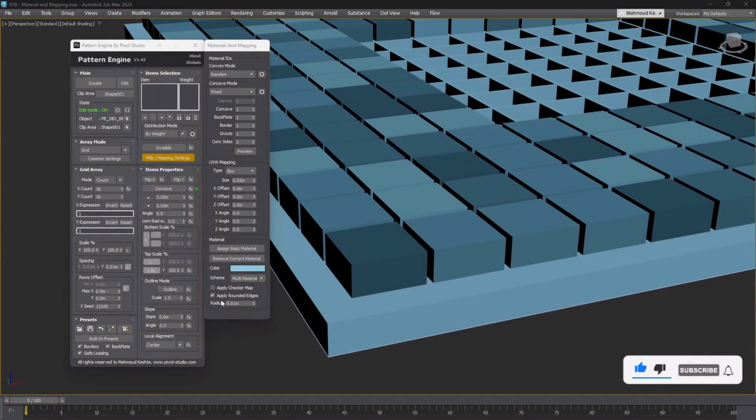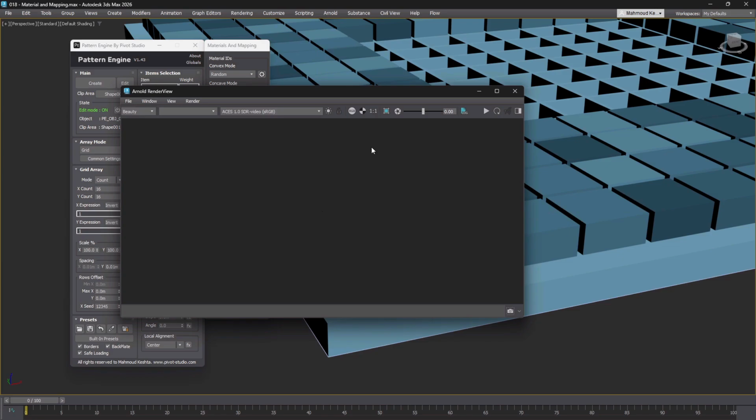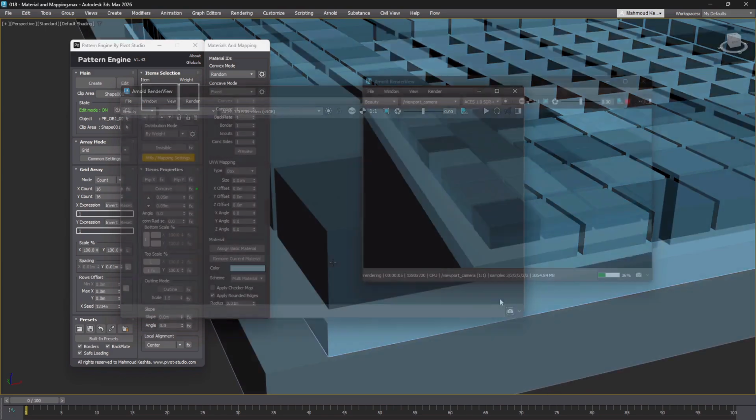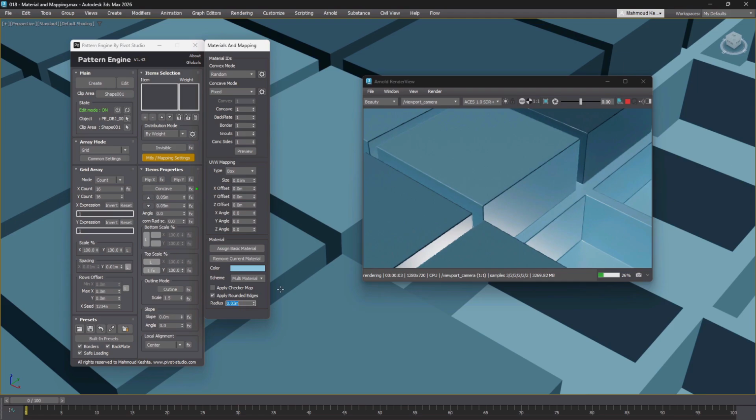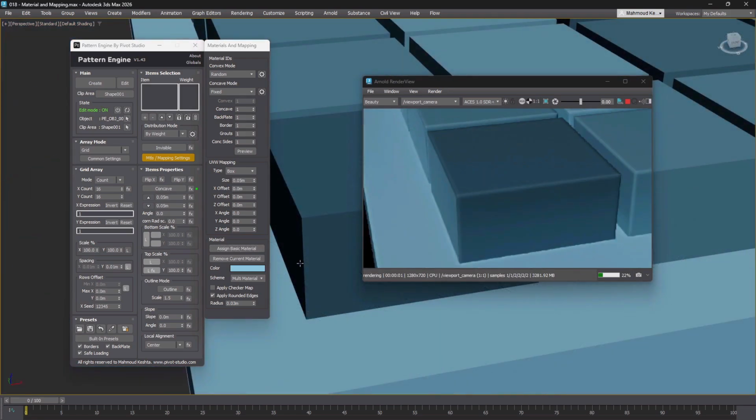A final option is Apply Rounded Edges, which creates a smooth chamfered effect on the pattern's edges using the material itself. You can control the smoothness by adjusting the radius parameter. Let's start a quick render to see the effect. As you can see, the object edges are now smooth. If we increase the radius and reassign the material, the effect becomes more pronounced. This is a very useful feature for adding detail without altering the geometry.